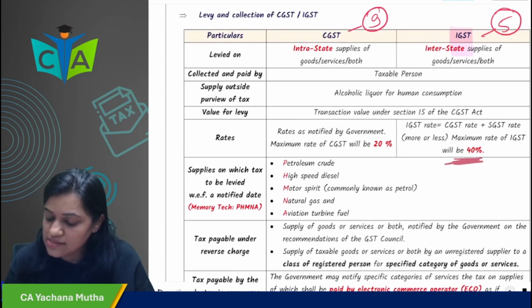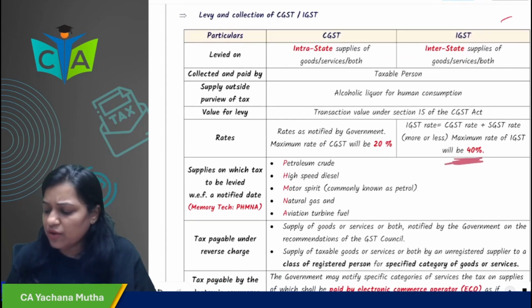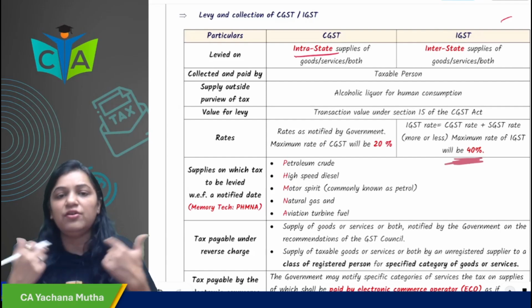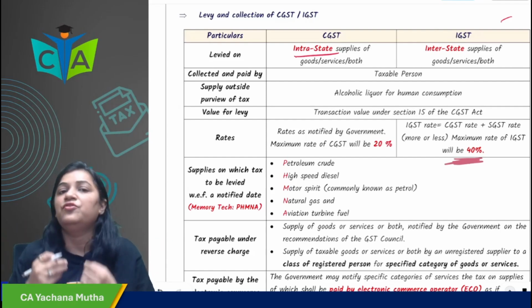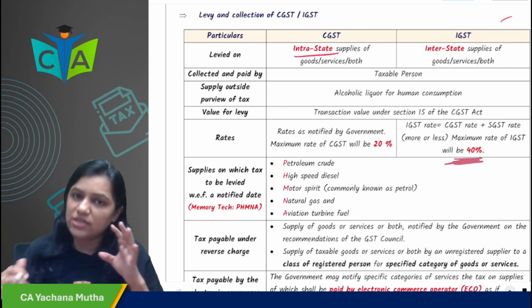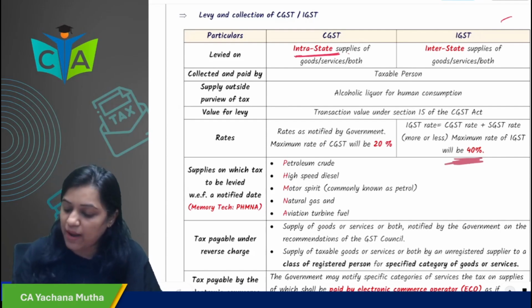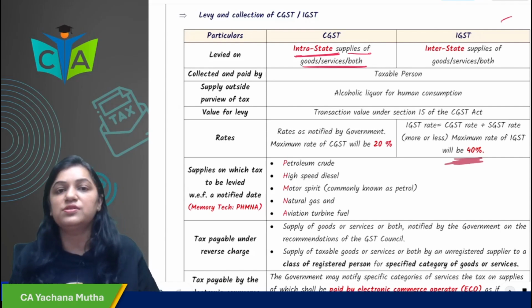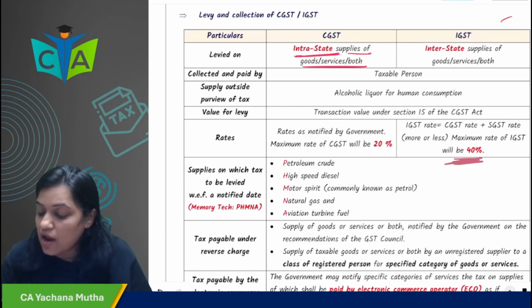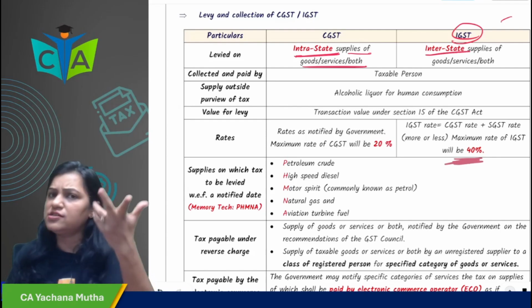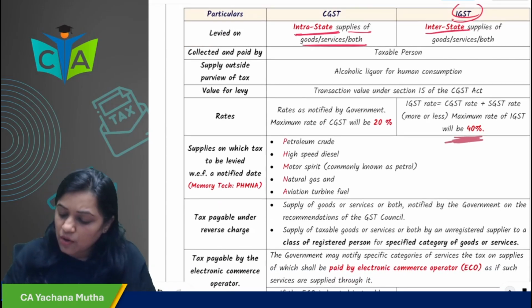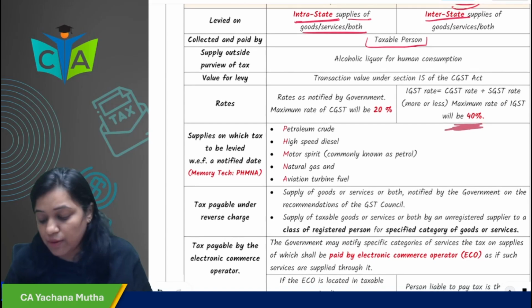So what does it say? When is CGST levied, ma'am? Very simple. If there is an intrastate supply. Which tax would be levied? CGST. Yes, so CGST is levied on intrastate supply of goods as well as services. And IGST is levied in case of interstate supply of goods or services. It is collected and paid by taxable person.